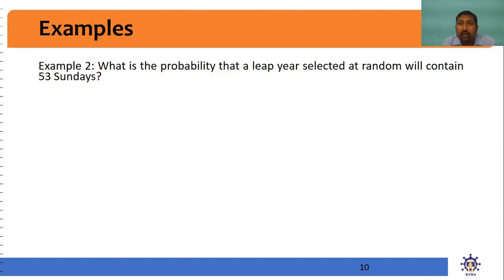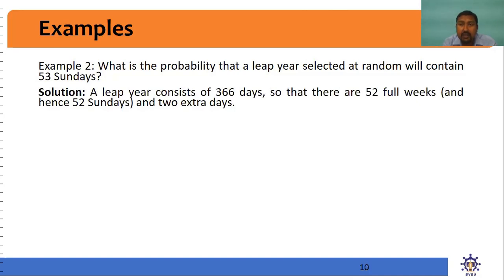So 52 Sundays are there, but there are 2 days remaining, because 52 weeks are there and 2 by 7 means 2 more days. So that means 52 Sundays are confirmed. Out of these 2 days, how many Sundays are available? We have to write it in complete form.